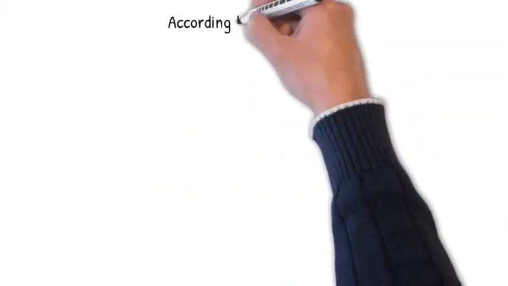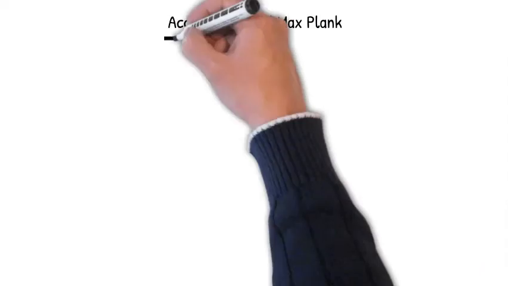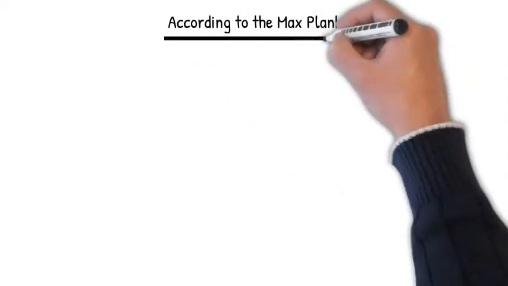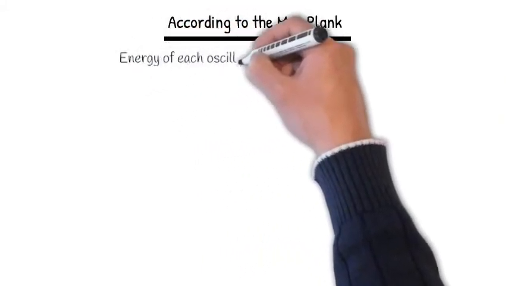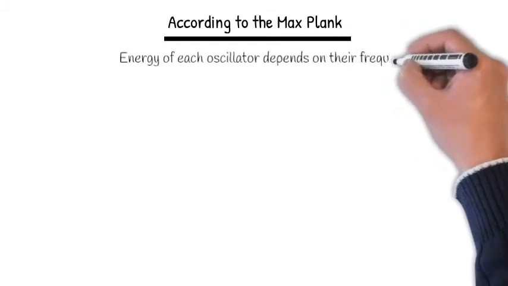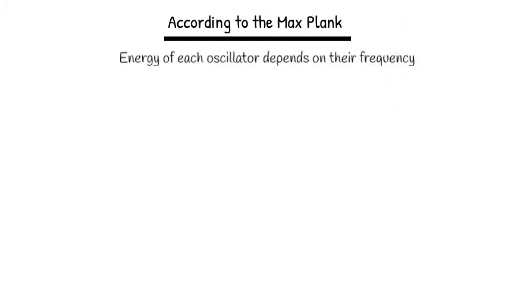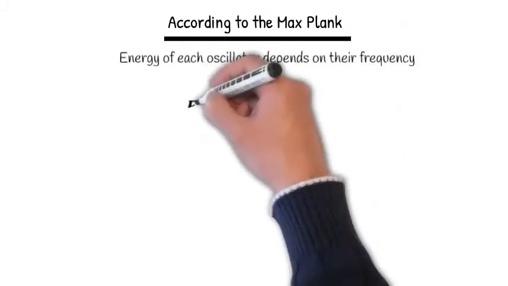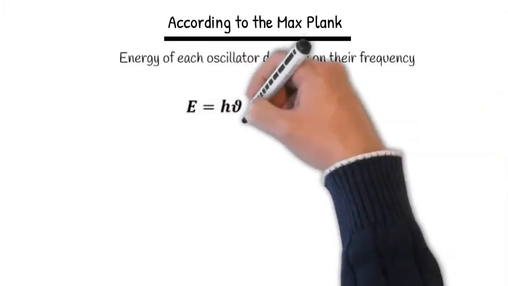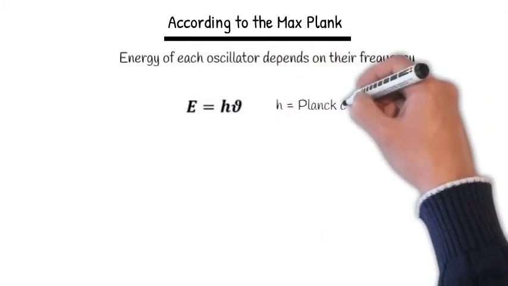Max Planck challenged this theory of classical physics and said that it is not possible. He made the revolutionary assumption that if oscillators are oscillating with different frequencies, then their energy will also be different. For this, he suggested that if an oscillator is oscillating with the frequency nu, then its energy is equal to h nu.